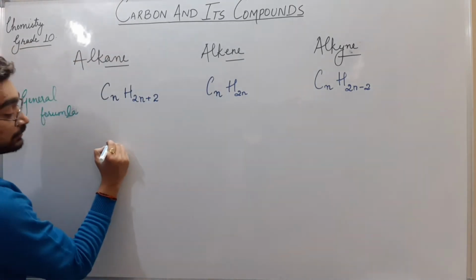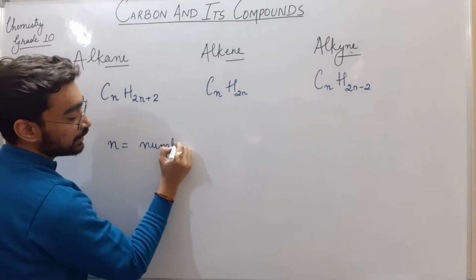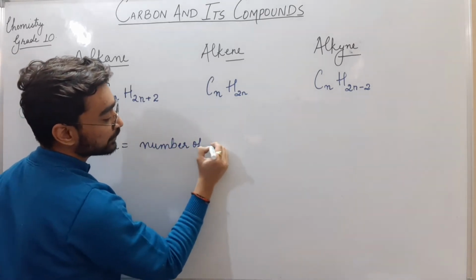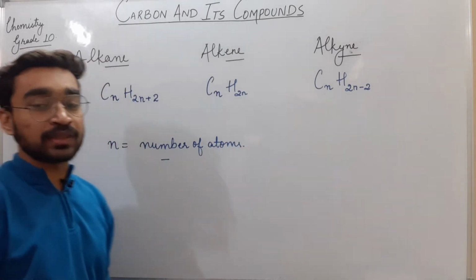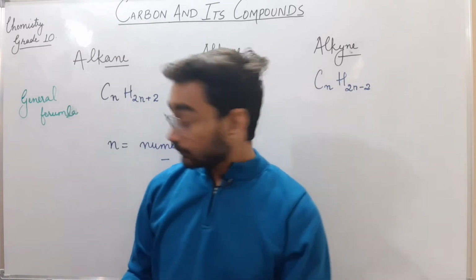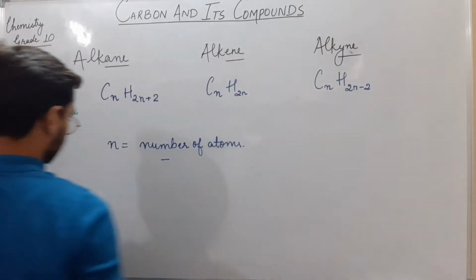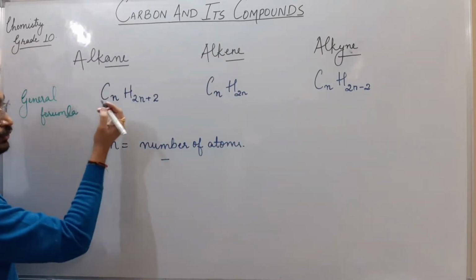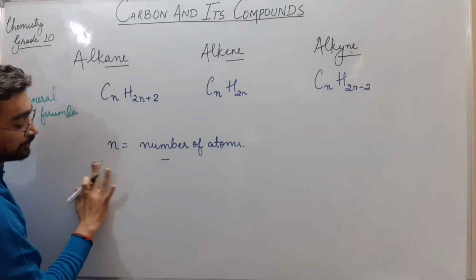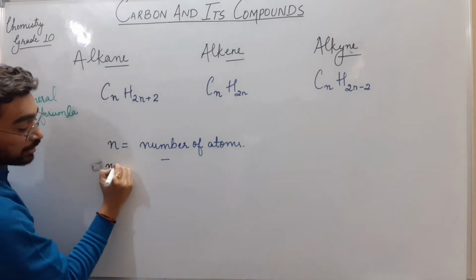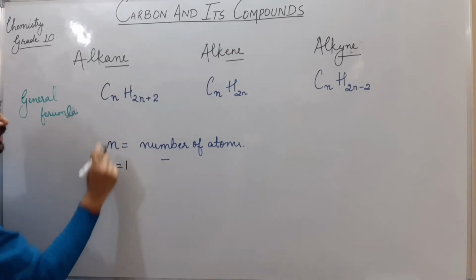Now what does this n indicate? n indicates the number of carbon atoms. For example, for the alkane family CnH2n+2, if there is only one carbon, then n is 1.